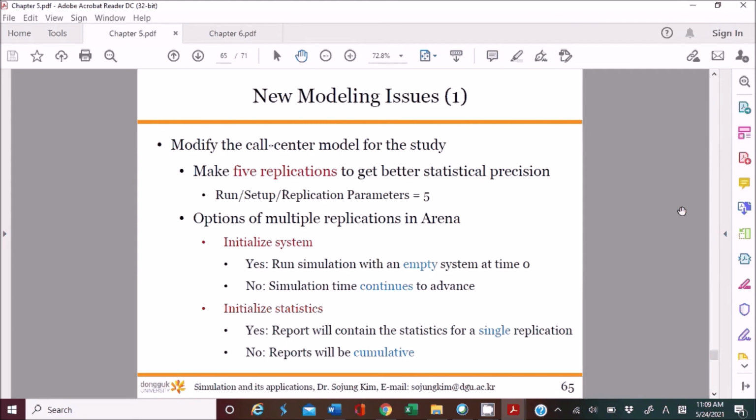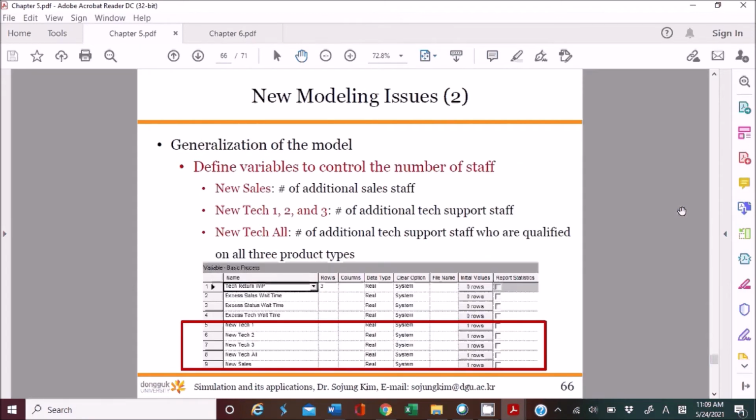We also collected additional statistics so that we can determine how many additional staff we need to handle all the services without causing any dissatisfaction. Also, we make multiple replications to get statistically reliable output, by using one set of options.